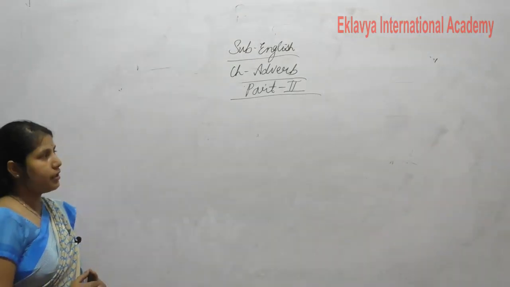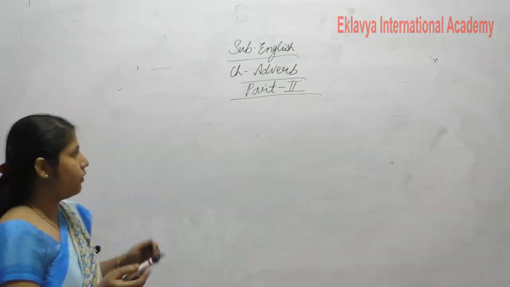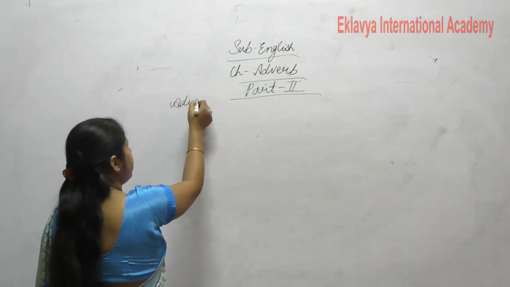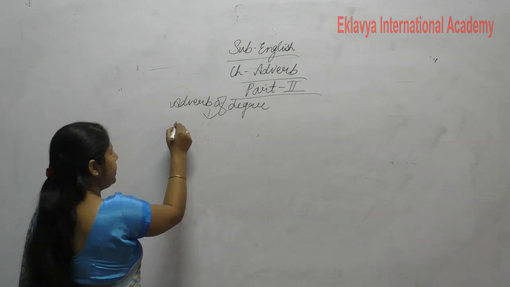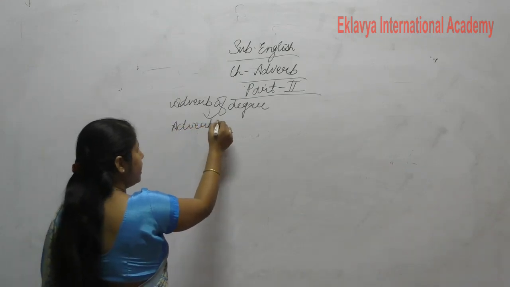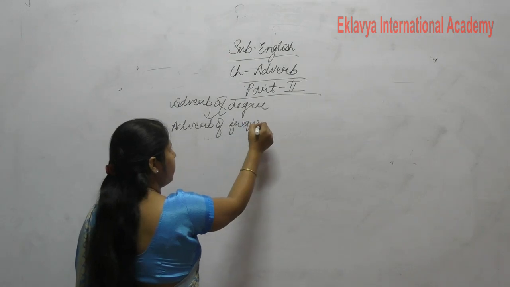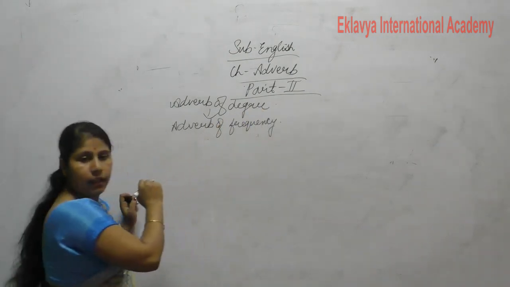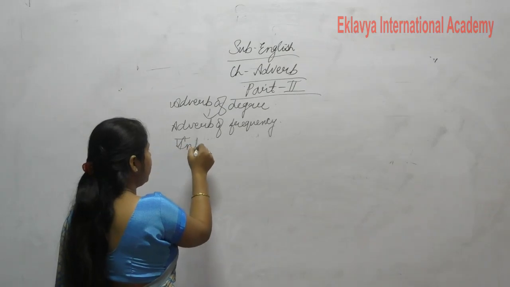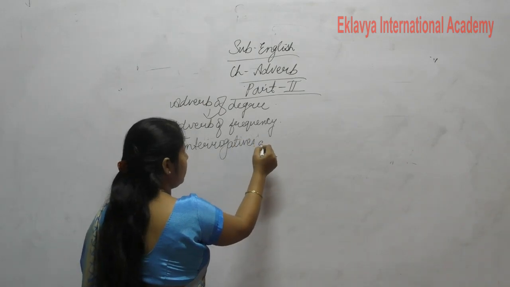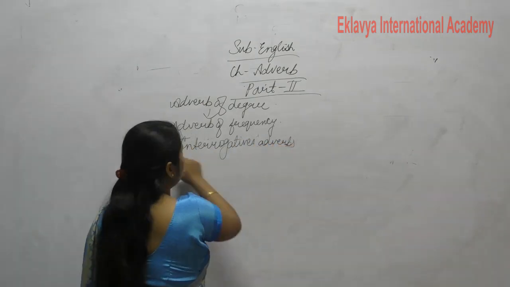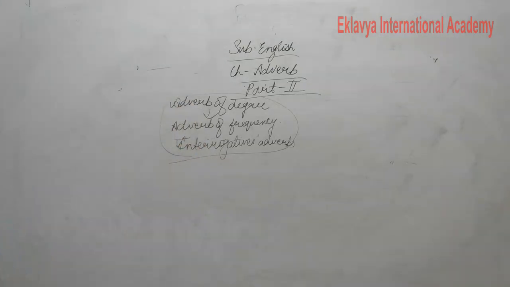Now today we discuss our remaining parts. The first is adverb of degree, which is left. After that, adverb of frequency. Next, interrogative adverbs. So today we discuss these three parts: adverb of degree, adverb of frequency, and interrogative adverbs. These three parts are also very important. Clear?